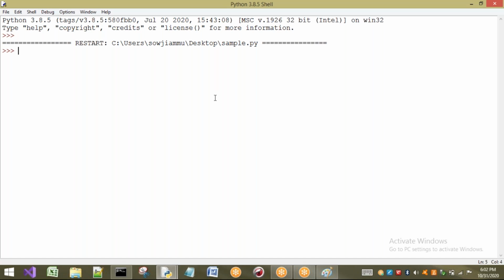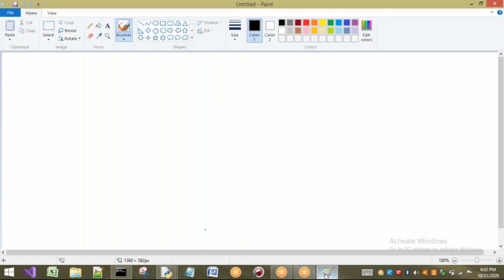Before going to the concept of file handling, first we have to discuss a small concept, the basics about the file. First, we have to see what is meant by data and how the data is going to be organized in our computer. Let us see first, what is meant by data?